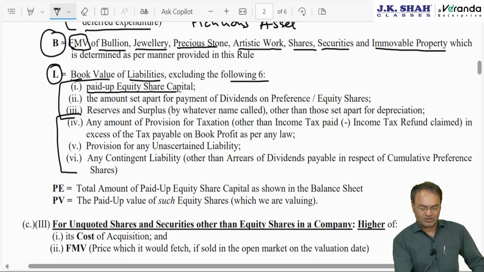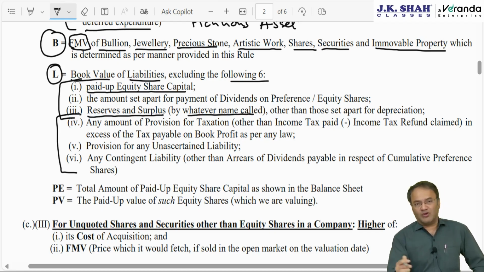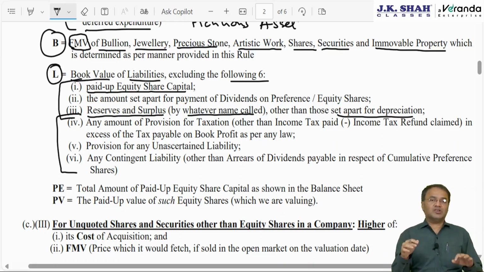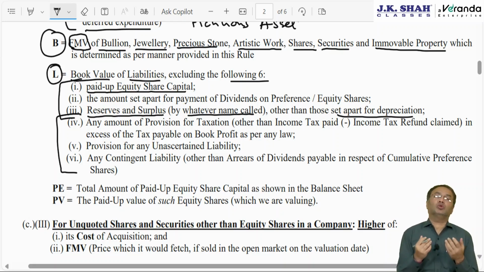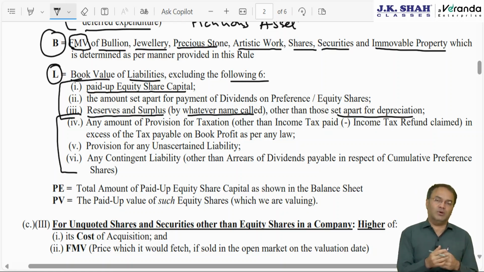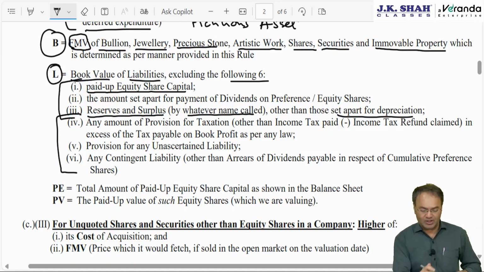First point, paid up equity share capital. Paid up equity share capital means owner's capital. Third one is reserves and surplus by whatever name called, of course, other than depreciation reserve. So owner's capital, reserves and surplus and equity share capital are both owner's capital. Though appearing on the liability side in the balance sheet, they are not actually amount payable to anybody. They are not liability to outsiders. They are not third party liability.